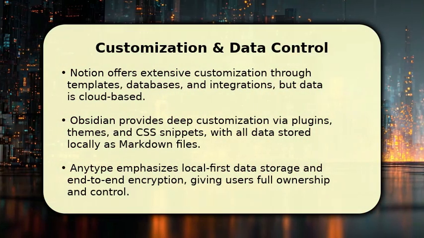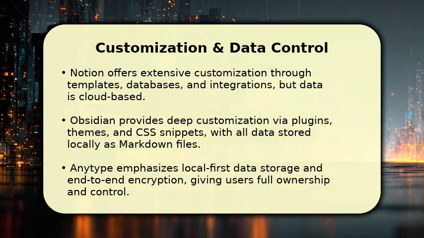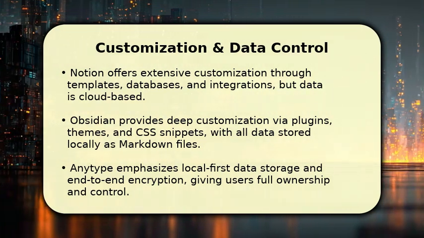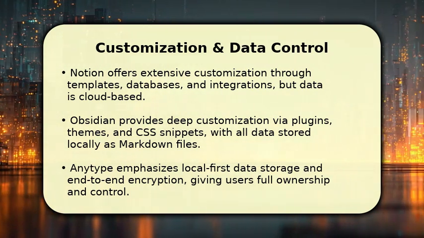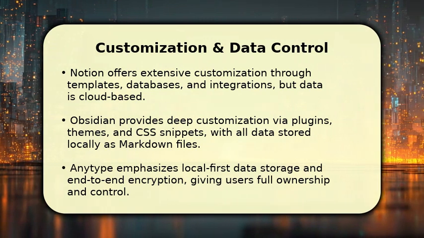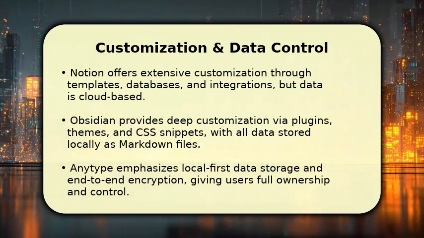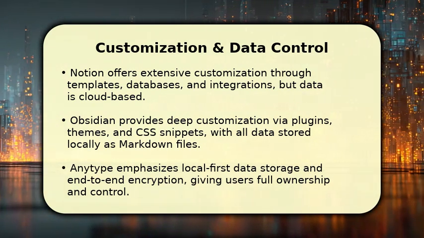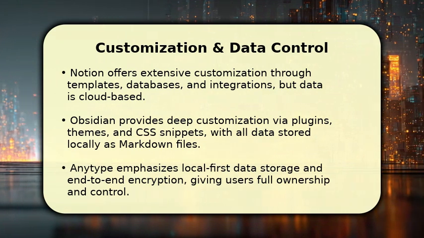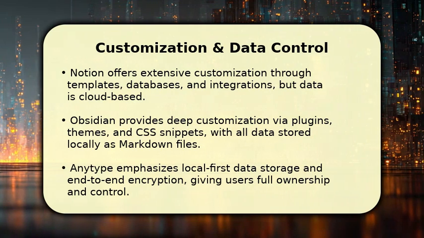When it comes to customization, Obsidian leads with its vast plugin ecosystem and theme support, allowing users to tailor nearly every aspect. Notion offers powerful database customization and templates, but your data resides in their cloud. Anytype stands out for its commitment to data ownership. All your information is stored locally and encrypted, giving you complete control and peace of mind. This fundamental difference impacts how you interact with your knowledge.